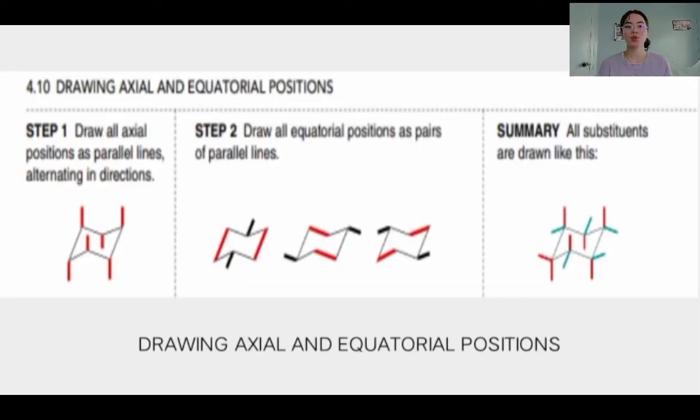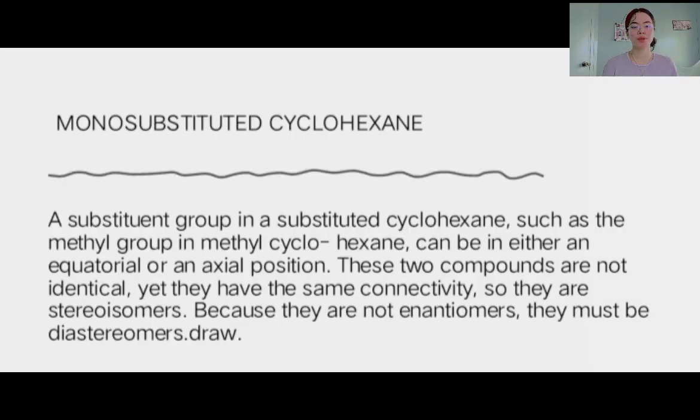Here is the example of how to draw axial and equatorial positions. The monosubstituted cyclohexane. A substituent group in a monosubstituted cyclohexane, such as the methyl group in methylcyclohexane, can be in either an equatorial or an axial position. These two compounds are not identical, yet they have the same connectivity, so they are stereoisomers. Because they are not enantiomers, they must be diastereomers.